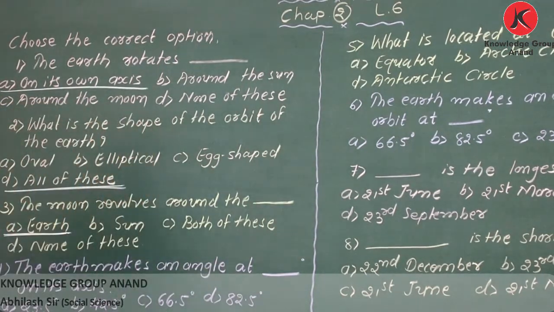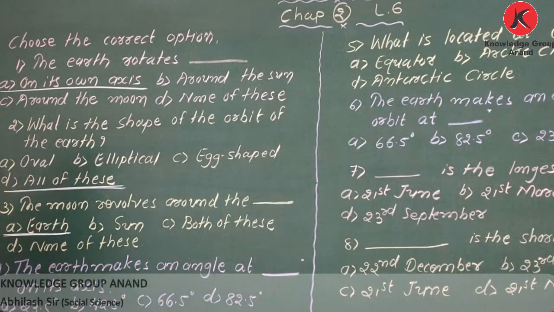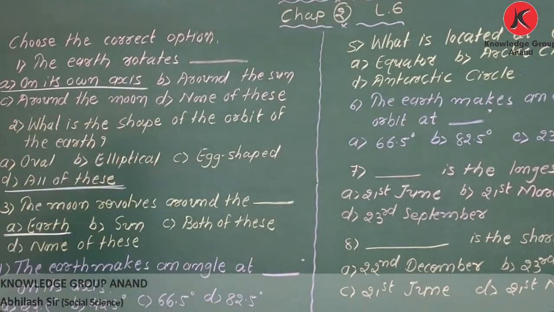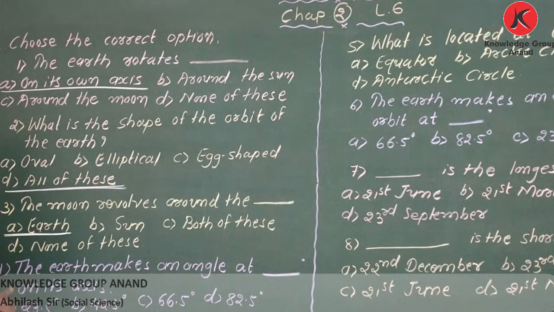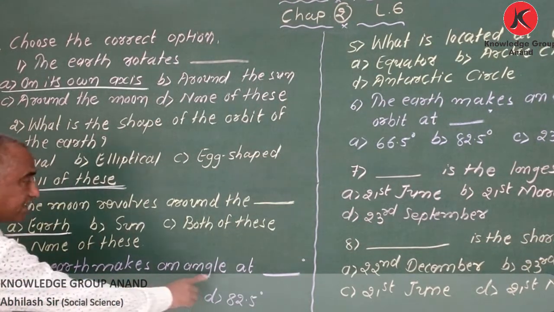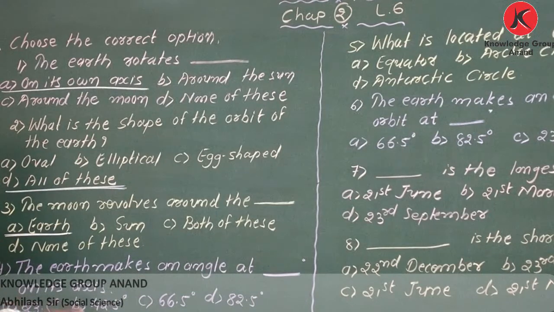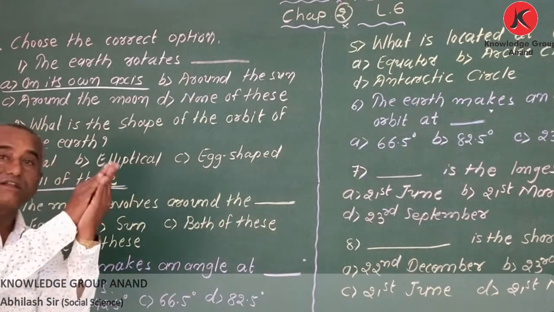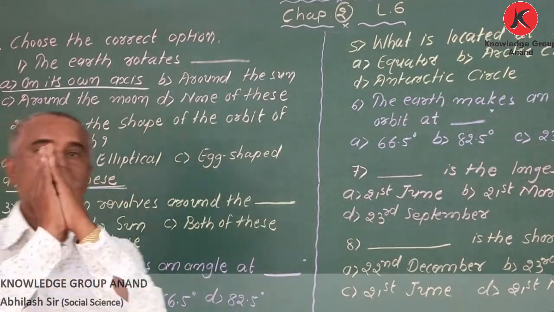Next thing, the earth makes an angle at blank on its axis. We know it is a little tilted. So what angle? The earth is not straight.